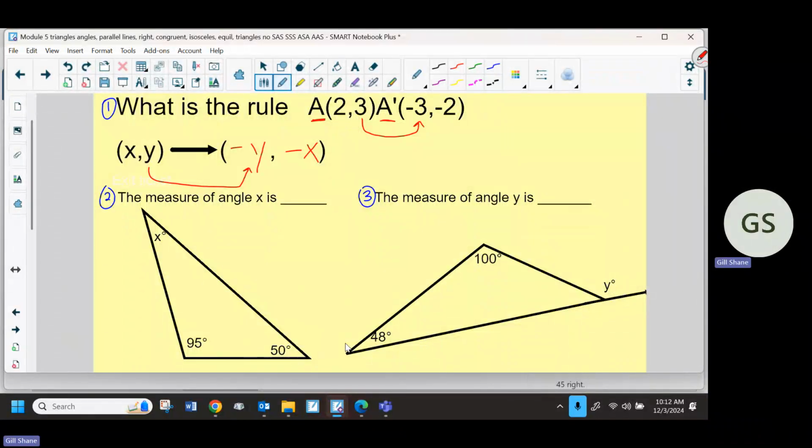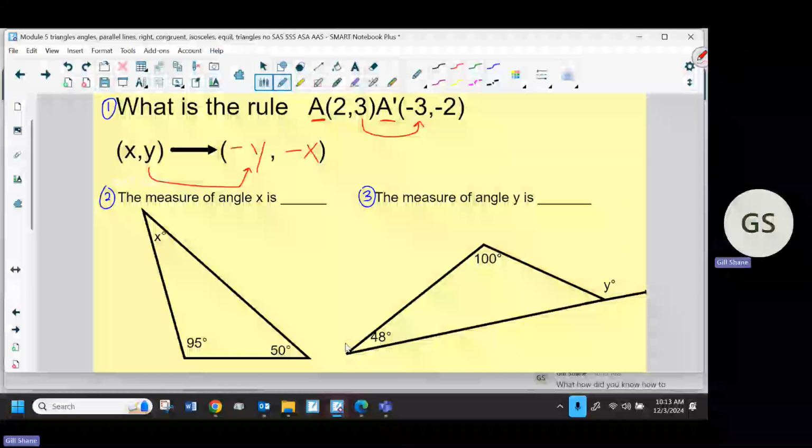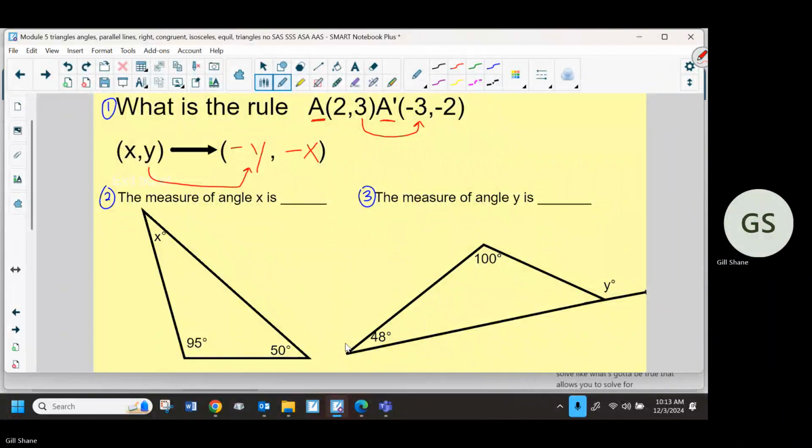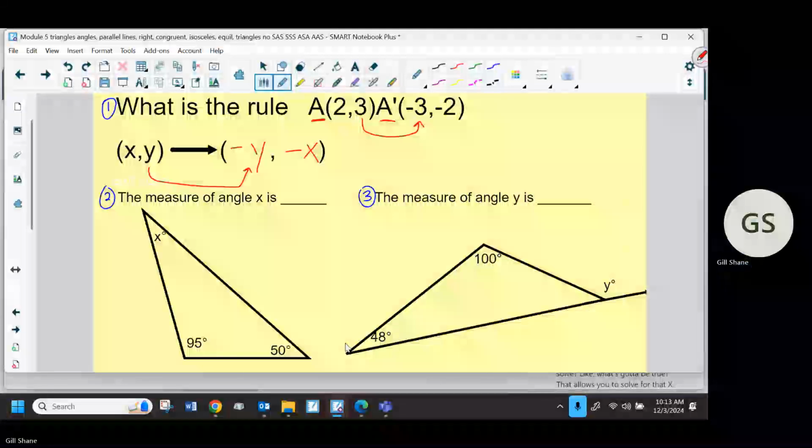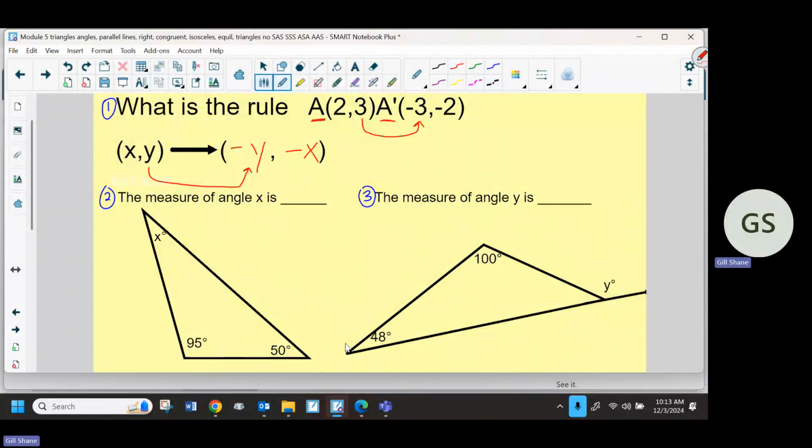All right, so really quickly, this is moving on to the somewhat new stuff. Those of you that weren't here yesterday, we might have done triangles before yesterday. I can't remember. What's the concept? Okay, you were here. Emiliano, were you here yesterday? What's the concept in the first one? Like how did you know how to solve? Like what's got to be true that allows you to solve for that X? What's the answer? What's true about 180?